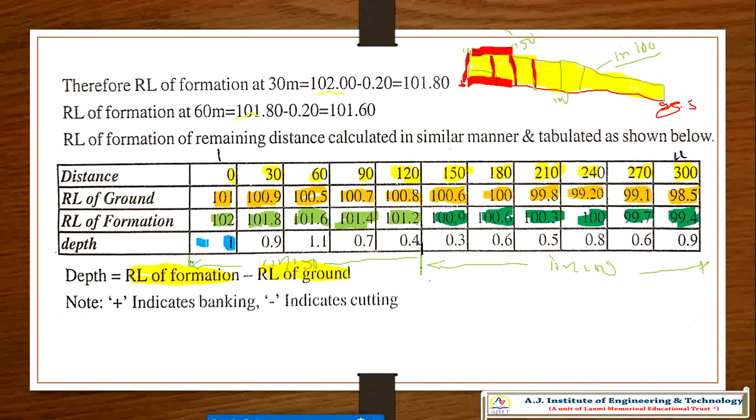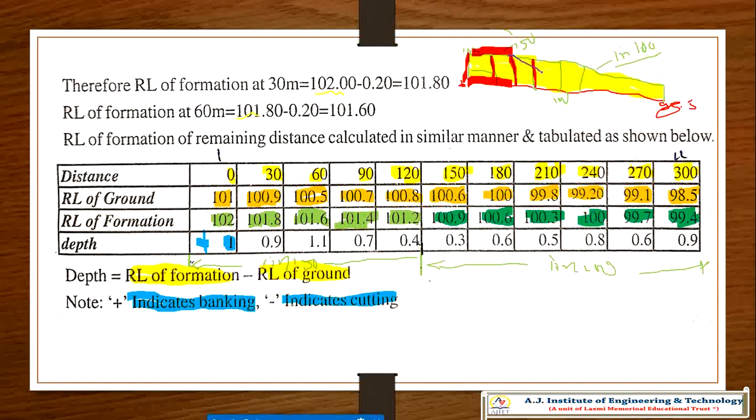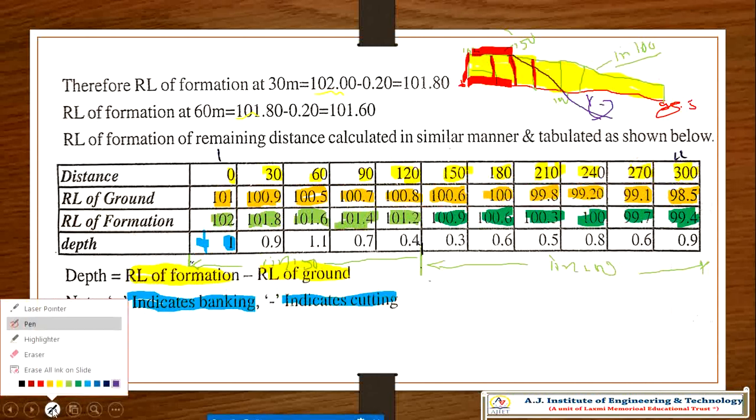If the answer is plus, it indicates that it is banking. If the answer you are getting is minus, then it is cutting. When the formation line passes the ground line, then it is cutting. Formation level minus ground level, the formation level will come below the ground level, then I will get a negative answer. That is cutting. So this is banking.